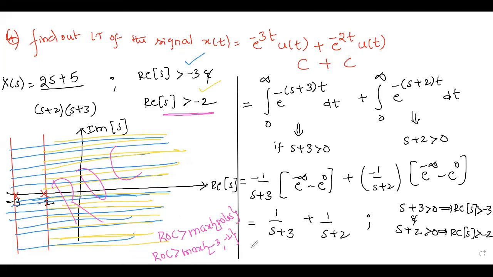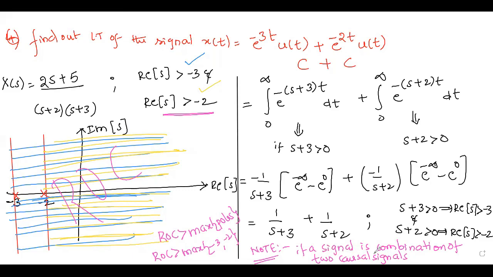So please write your note over here. If a signal is a combination of, means sum of, combination means combination of two causal signals, then its ROC is, if a signal is a combination of two causal signals, then its ROC is greater than its maximum pole value.